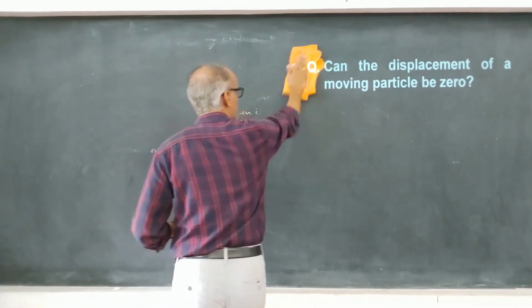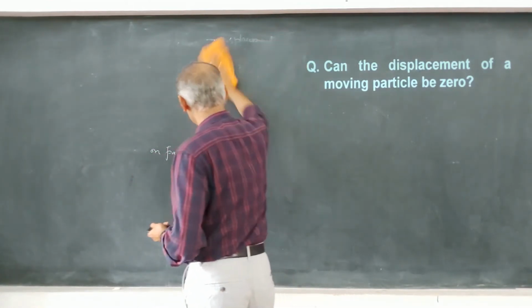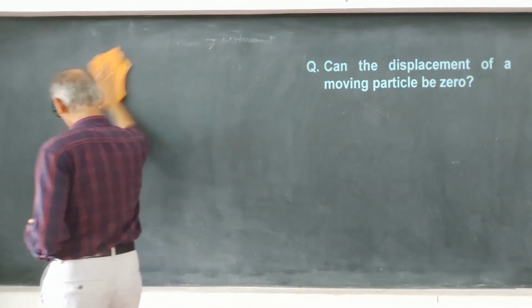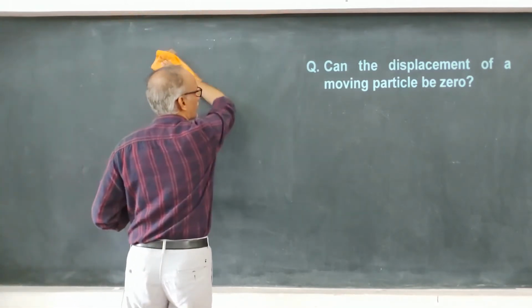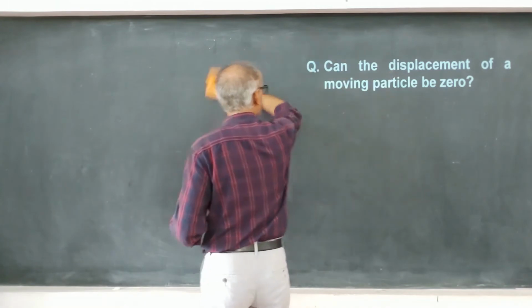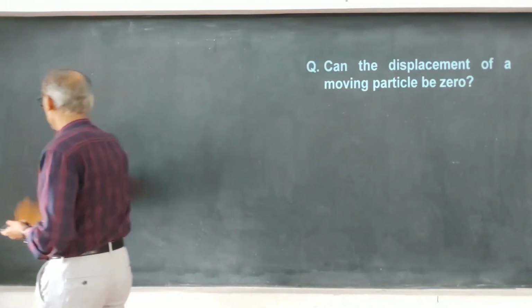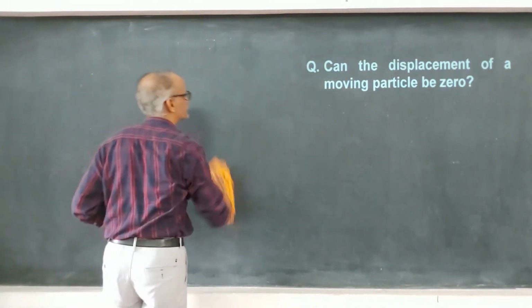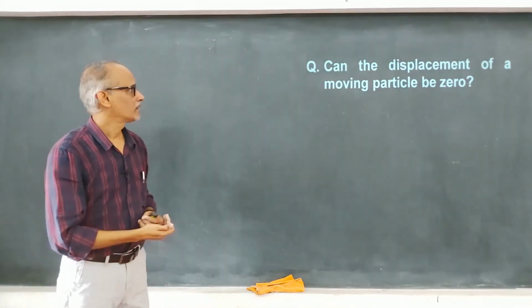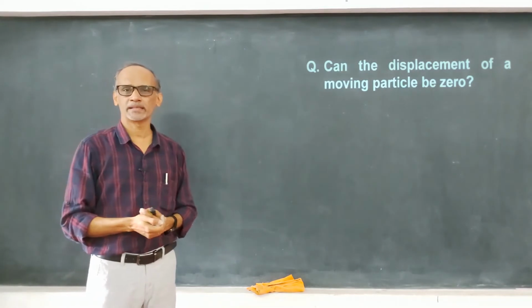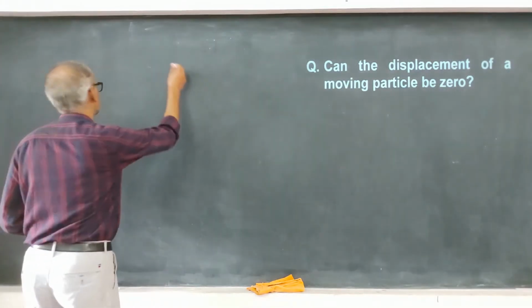Can the displacement of a moving particle be 0? What do you think the answer is? Yes or no? Can the displacement of a moving particle be 0? And the answer is yes. Now, how can the displacement of a moving particle be 0? So, this is a good example.